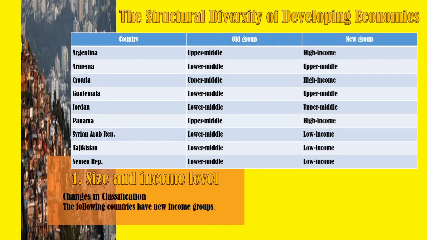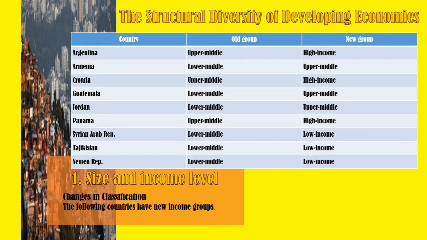So the following countries have new income groups as of this year. You have there Argentina, Armenia, Croatia, Jordan, Guatemala, Panama, Syrian Arab Republic, Tajikistan, and Yemen Republic. So as you can see from their old groupings compared to their new group, others have